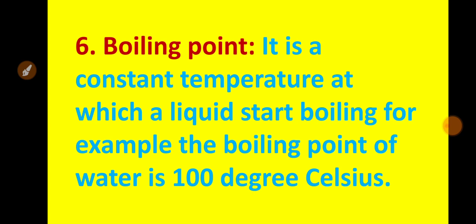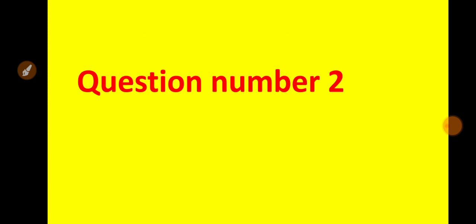So once again, boiling point is a constant temperature at which the liquid starts to boil. And if you want, you can say that at the boiling point the vapor pressure of the liquid is equal to the atmospheric pressure. Okay, this is a new concept for you up to your level. Understood? Now question number 2.